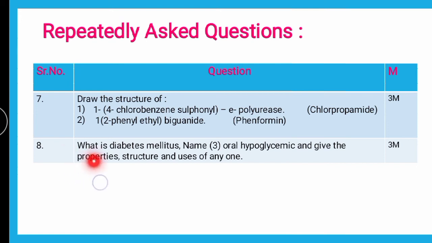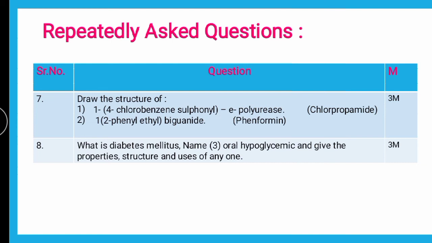Next question is, what is diabetes mellitus? Name the 3 oral hypoglycemics and give the properties, structure, uses of any one. Now, what is diabetes mellitus? Again, as I explained earlier, there are separate videos on each of these parts.